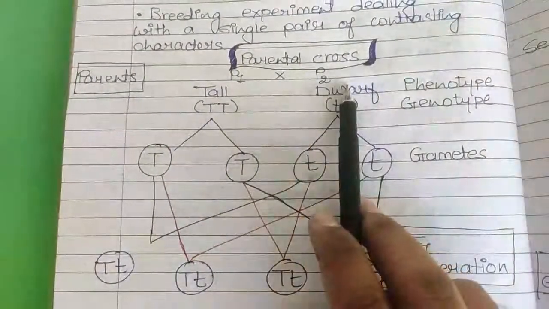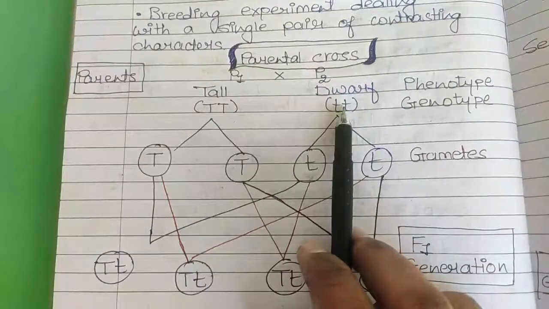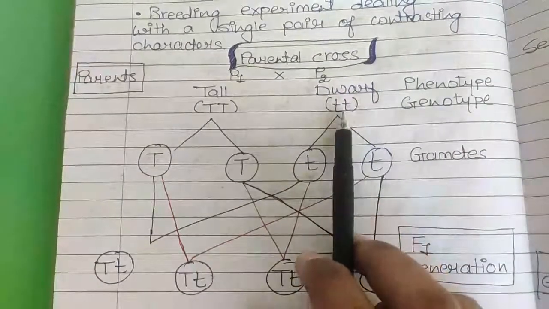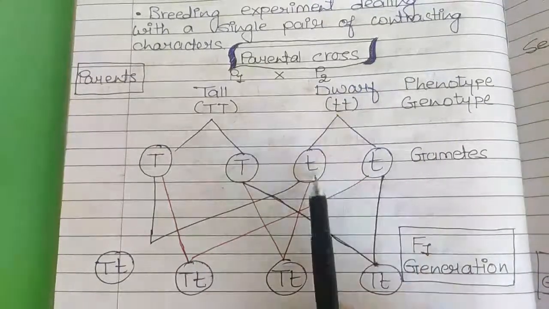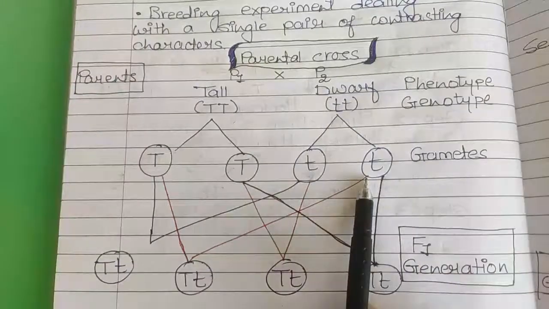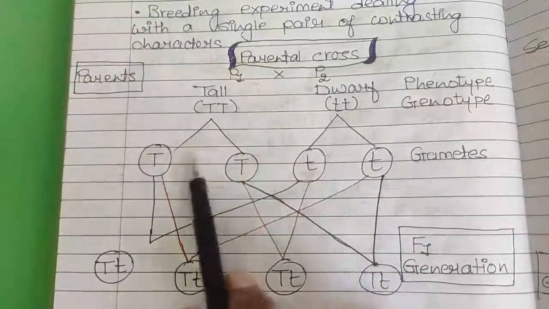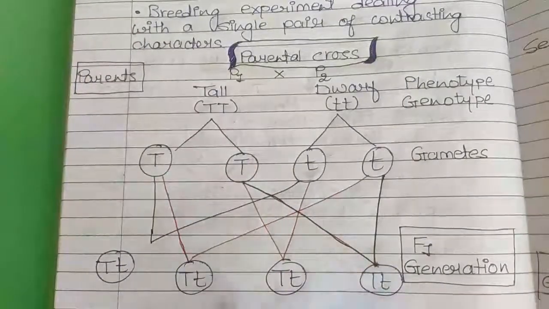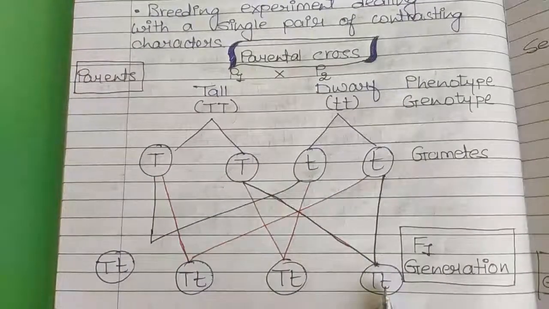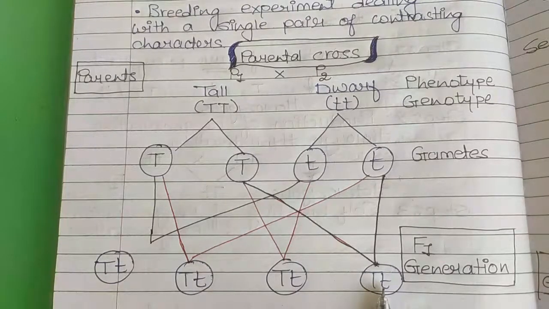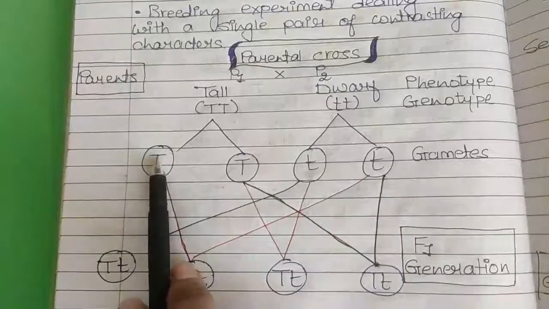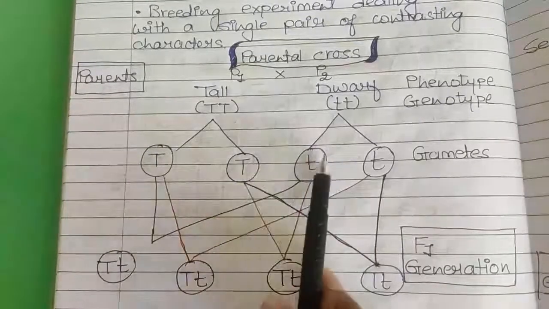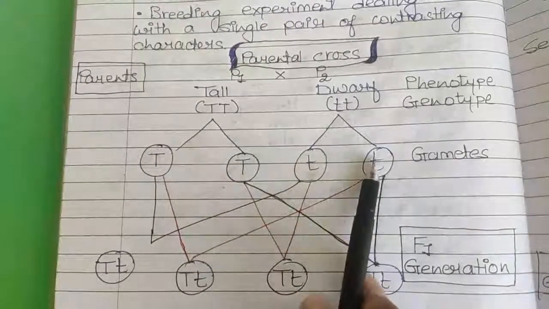Same thing takes place here in the dwarf plant. When the gametes of the dwarf plants are produced, both the factors get separated. Now, here we have taken the possibilities. As you are learning in maths, probability, right? So here also there is a probability that this gamete can fuse with any of these gametes.